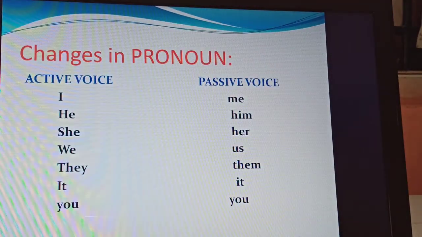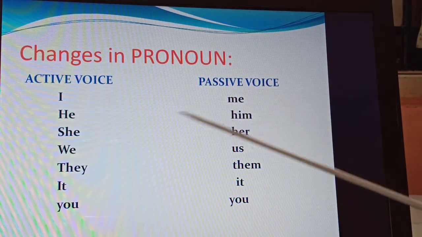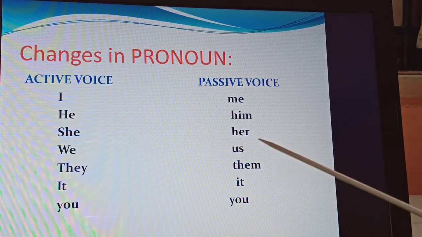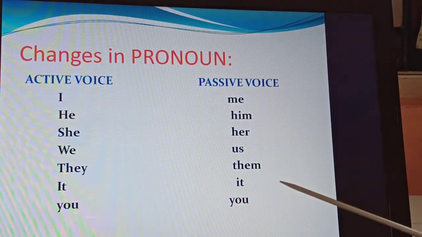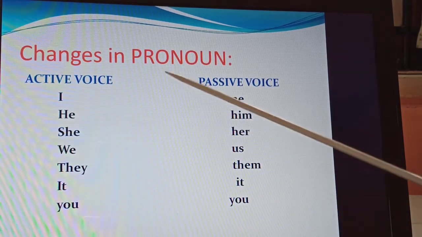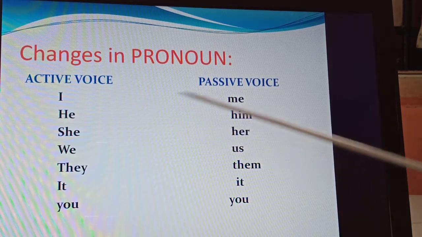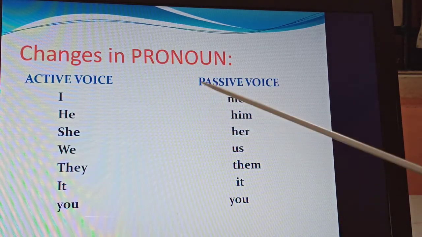Now changes in pronoun. How do these changes in pronoun take place? Active voice I becomes by me, he becomes by him, she becomes by her, we becomes by us, they becomes by them, it remains it, and you remains the same. For example, I am writing a letter.